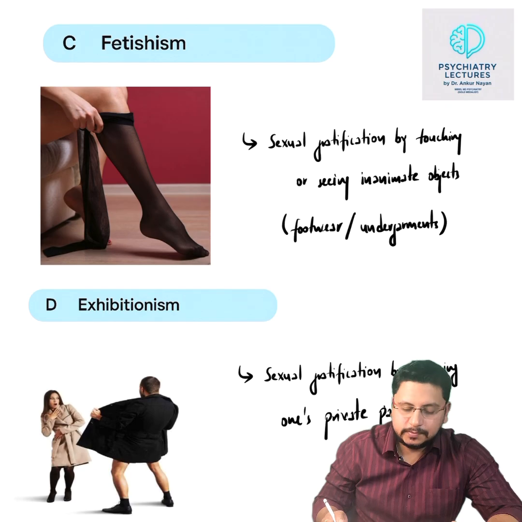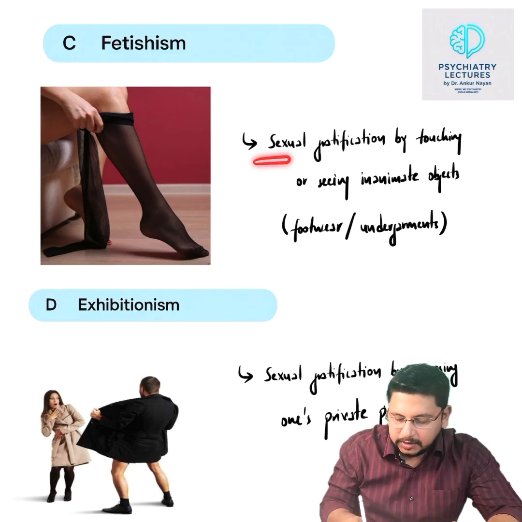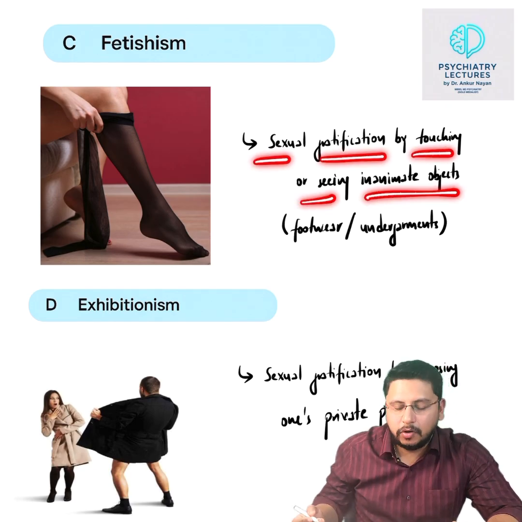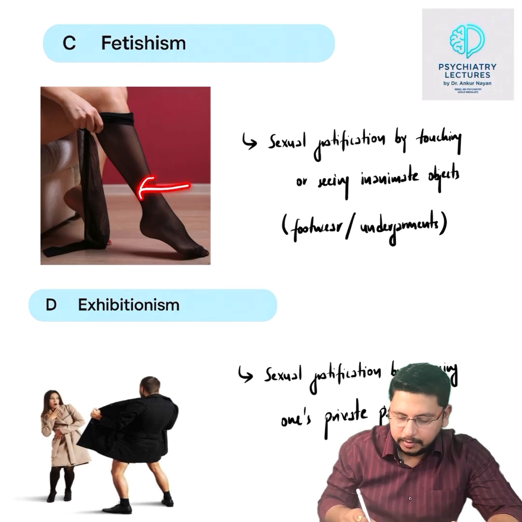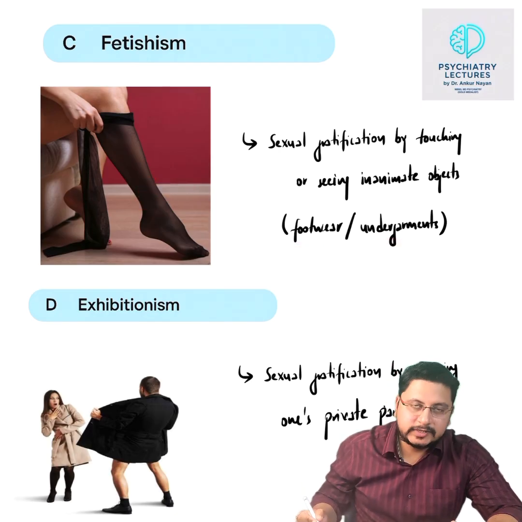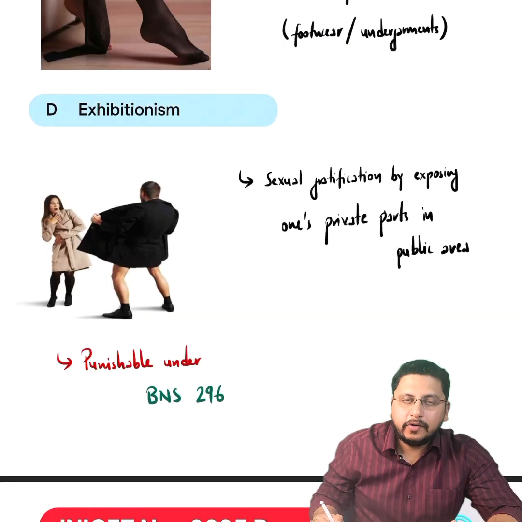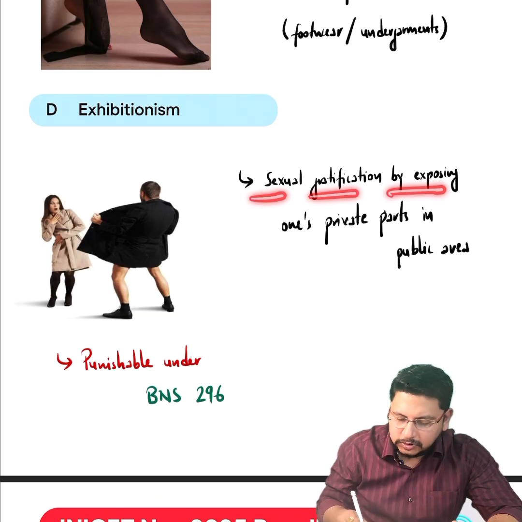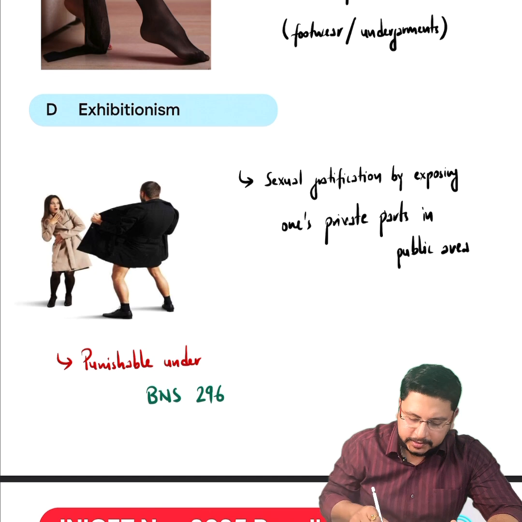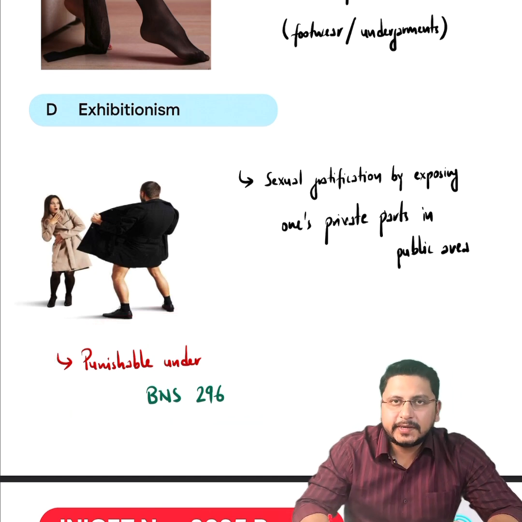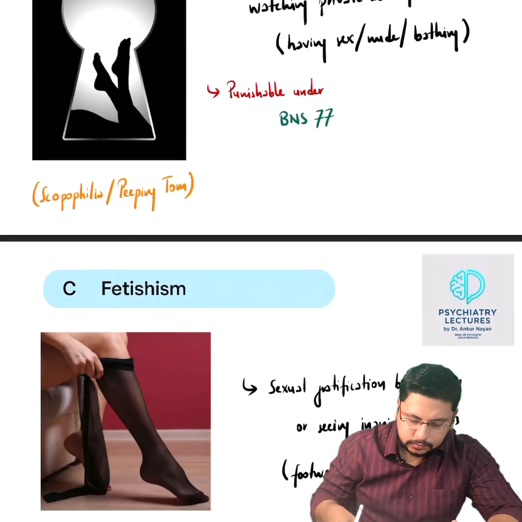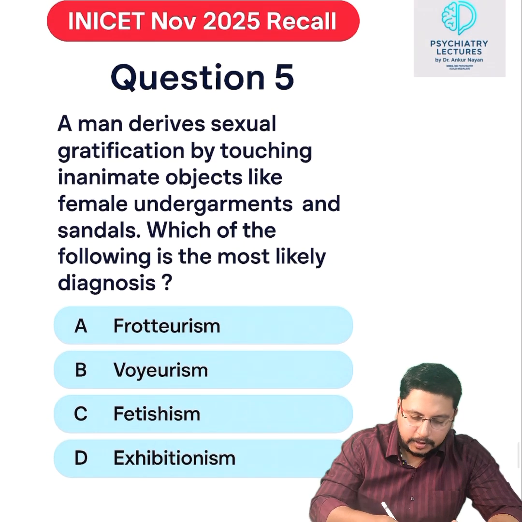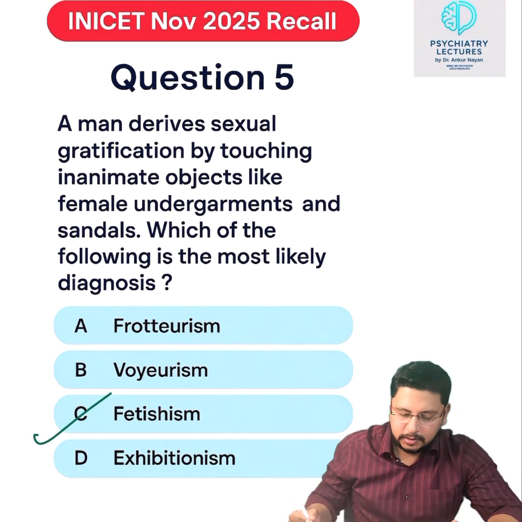Option C, fetishism. It is sexual gratification by touching or seeing inanimate objects like footwear, undergarments, and this was asked in the question. And option D, exhibitionism, was sexual gratification by exposing one's private part in public area, and this is punishable under BNS section 296. So the correct option here will be option number C.